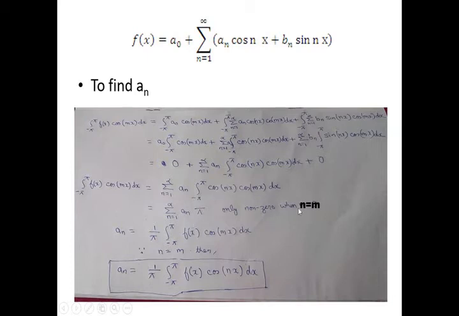So if we take the condition that n is equal to m, then the answer of this one will be pi. So I am just taking pi, and an should be there, and from this I do the cross multiplication. So an I am taking at the LHS, divided by 1 by pi from the LHS term. So it will be 1 by pi, integration from minus pi to pi, f(x) cos mx dx. Right now we are taking n equal to m, so I am just replacing the m variable with n. So finally I am getting an equal to 1 by pi, integration minus pi to pi f(x) cos nx dx. So this is the coefficient value of an.